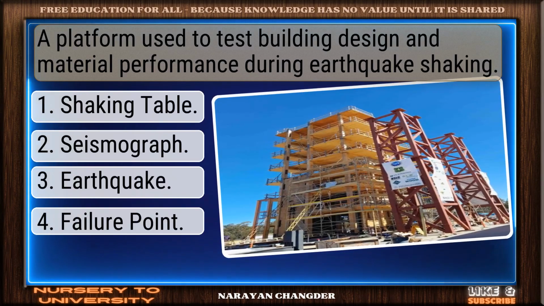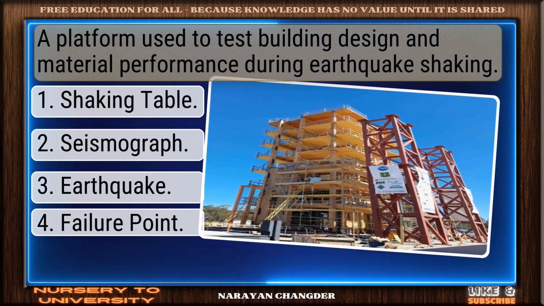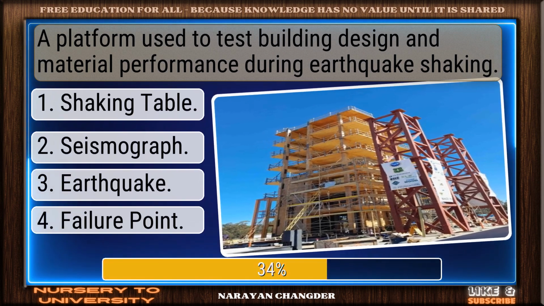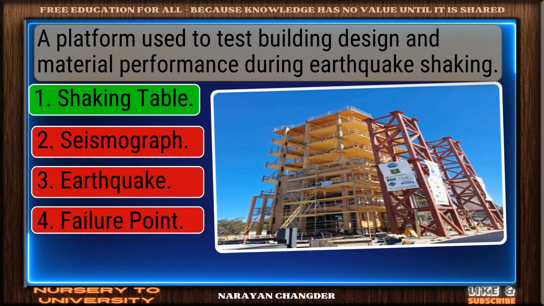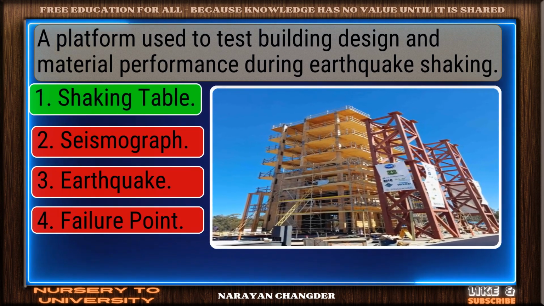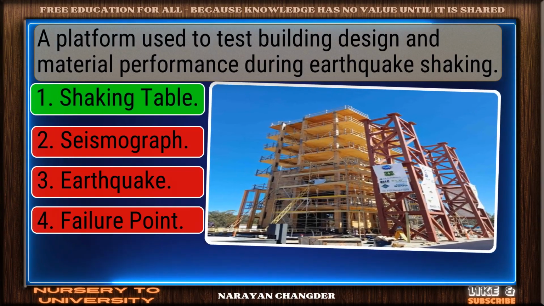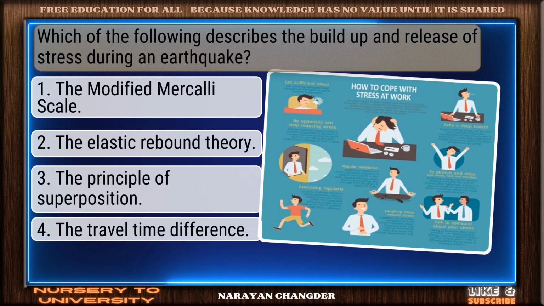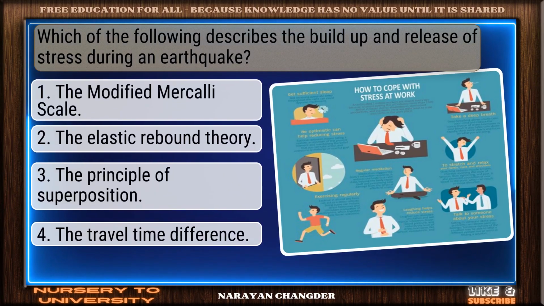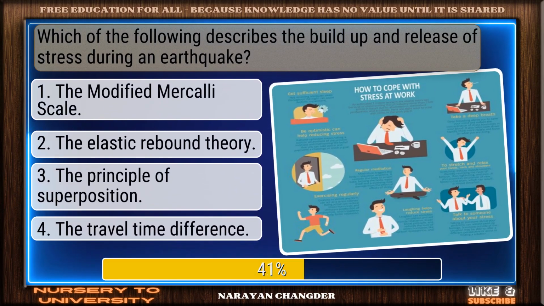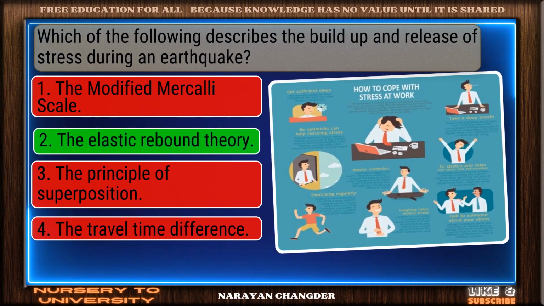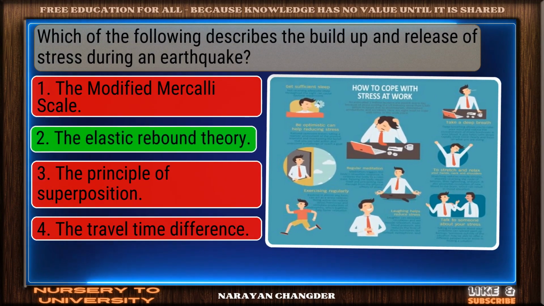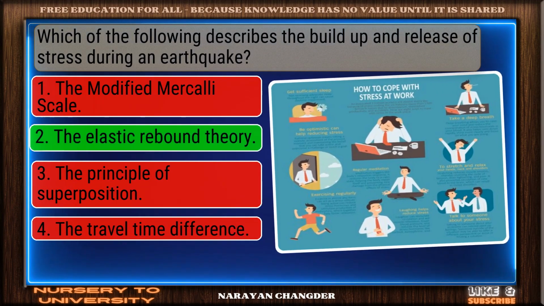A platform used to test building design and material performance during earthquake shaking. Perfect. Shaking table is the correct choice. Which of the following describes the build-up and release of stress during an earthquake? Well reasoned, the elastic rebound theory is the correct choice.